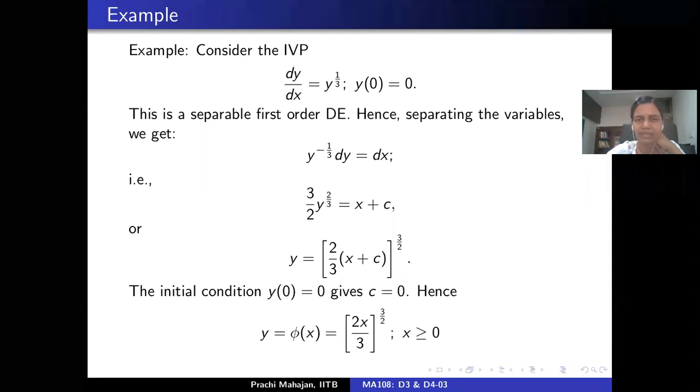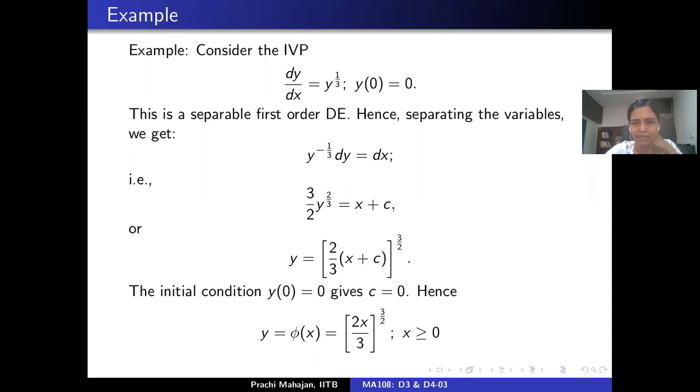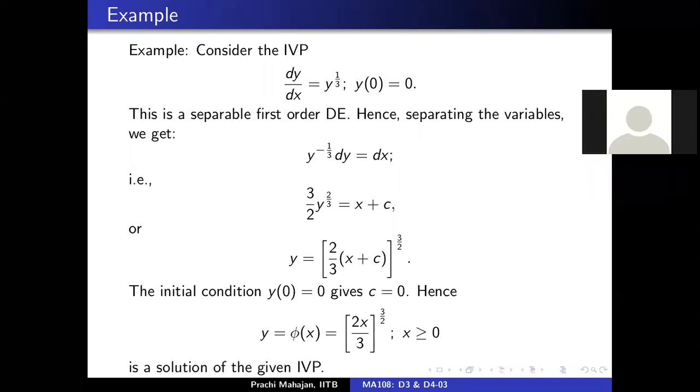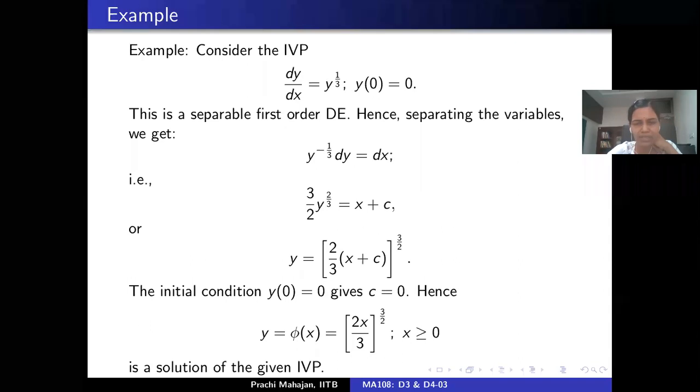So if x is positive, then what you get is y is (2x by 3) to the power 3 by 2. Is that okay? Yes, ma'am. So this is a solution of the given initial value problem. Everybody agrees with me?